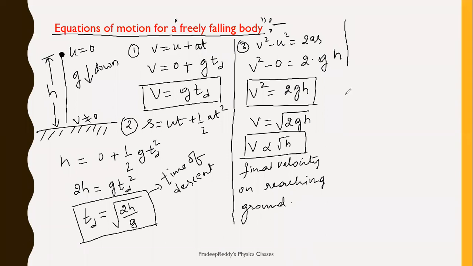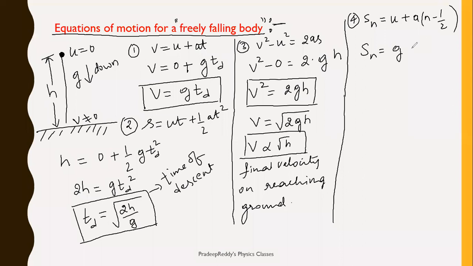Final velocity on reaching the ground can be calculated by the expression under root 2gh. Similarly, we have one more expression, the distance traveled by the body in the nth second. It is u plus a of n minus 1 by 2. Now, distance traveled in the nth second: what is u? u is 0, a is acceleration due to gravity, and n minus 1 by 2. This is one more expression where you can find the distance traveled in different times.